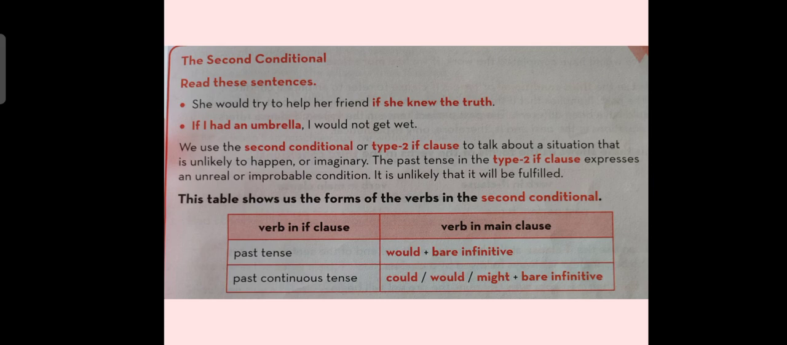This table shows us the forms of the verbs in the second conditional. Now here, as you can see, the table is given and it is showing us the forms of verbs. If the if clause has a past tense, then in the main clause we would have would plus bare infinitive. If the if clause consists of past continuous tense, then the main clause would have could, would, might plus bare infinitive.